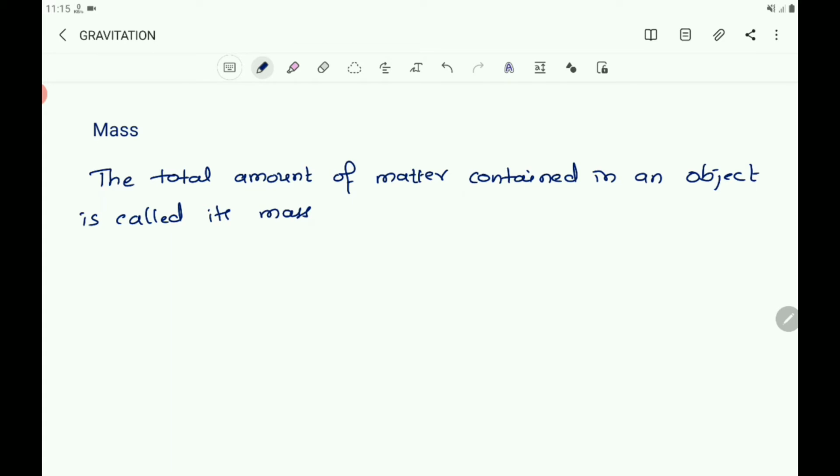So what is mass? The total amount of matter contained in an object is called its mass.